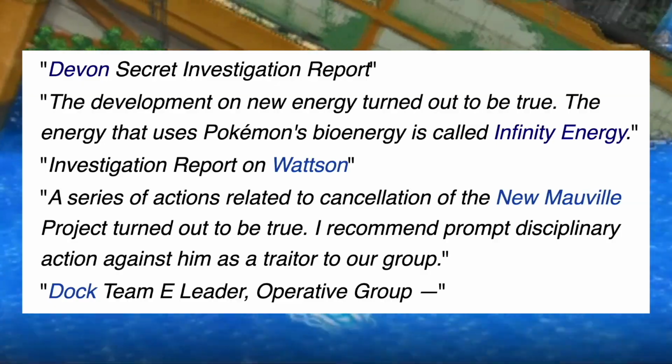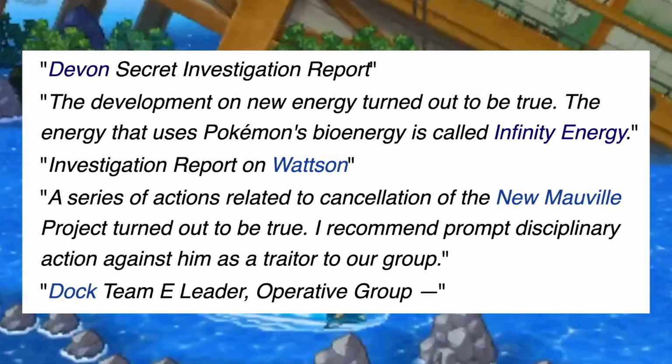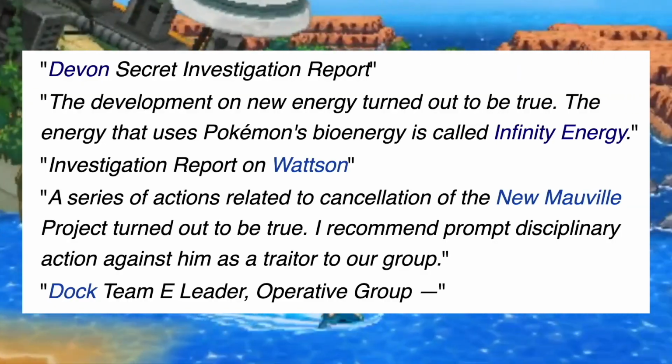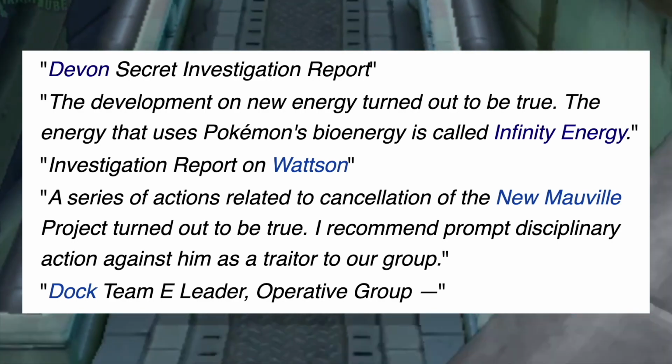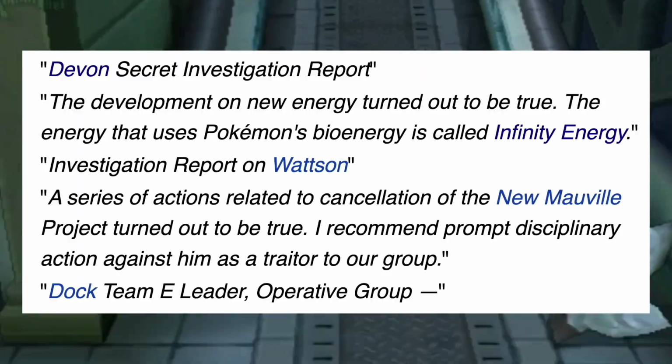I'm just going to assume these Pokemon died of natural causes so that I feel less guilty about all the trading I've done. Although the lore you can find in Mauville definitely suggests that the Devon Corporation was experimenting on Pokemon and kind of straight up murdering them, so yeah, that's bad. Anyways, so we know what Infinity Energy is and we know where it comes from, but how does this tie into Mega Evolution?